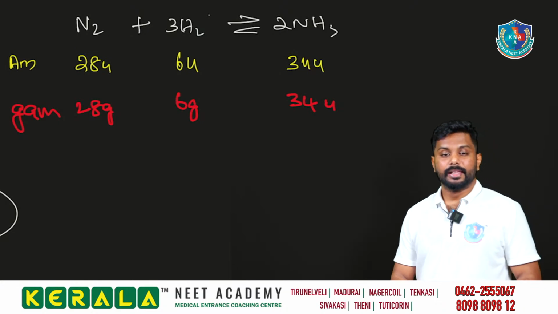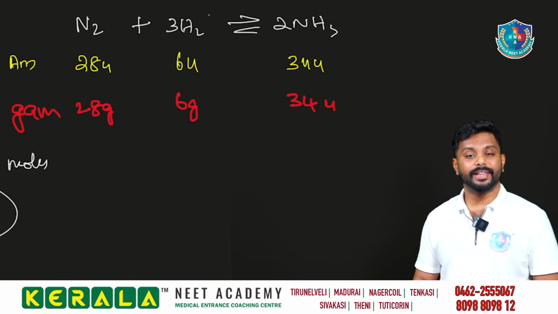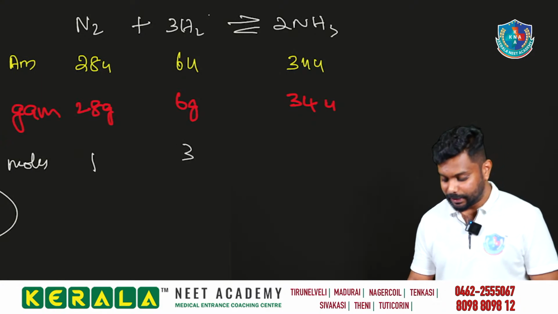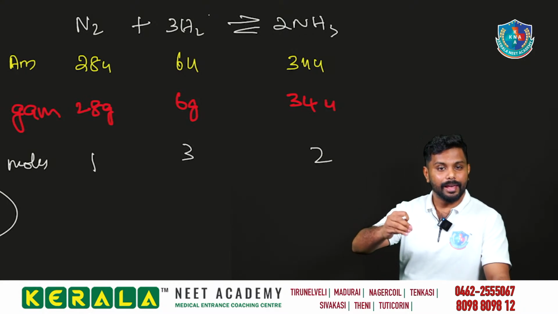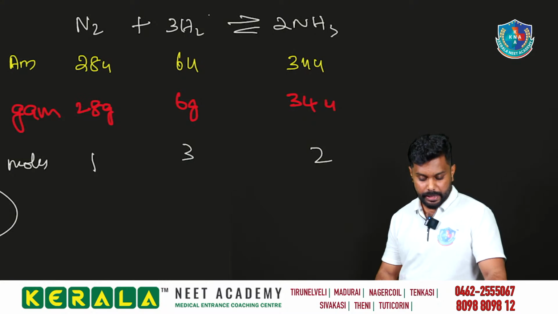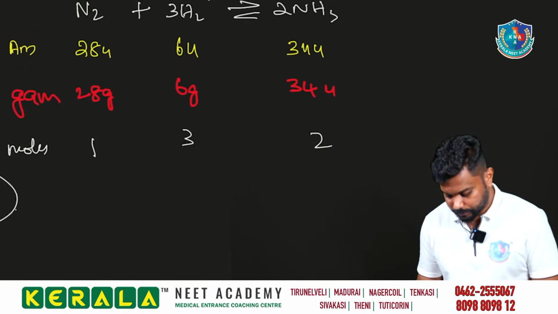Then consider we are taking the moles. How many moles do we have? 1 mole of nitrogen, 3 moles of hydrogen, and 2 moles of ammonia. And considering the molecules.